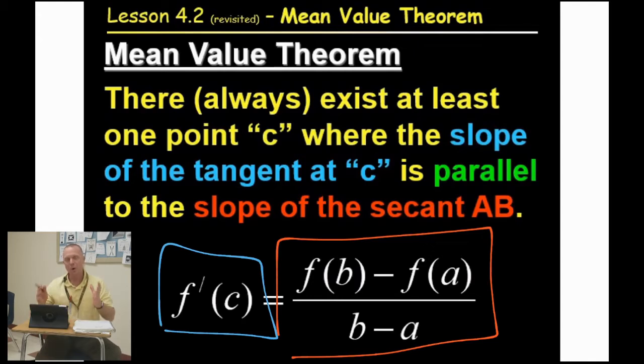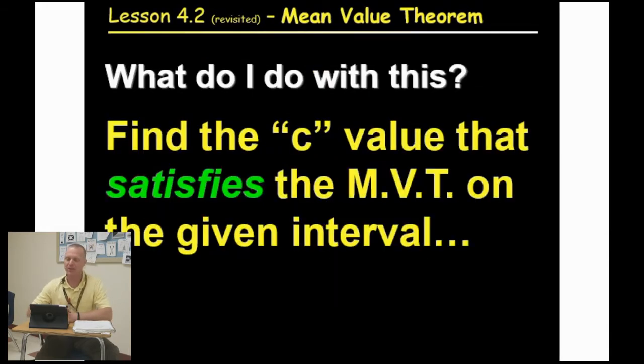All right, so there's always going to be a place where the slope of the tangent is equal to the slope of the secant. So what do we do with this? That's actually a pretty common question. It's a theorem, it's true, but what do we do with it? Well, what we like to do is find the C value that's going to satisfy the mean value theorem. So we're basically going to solve for C.